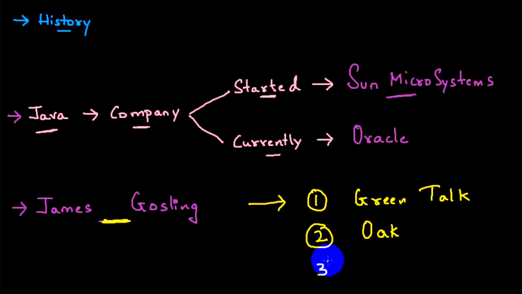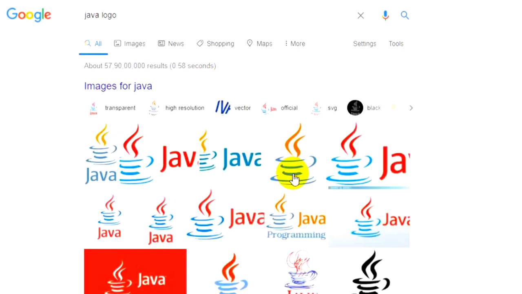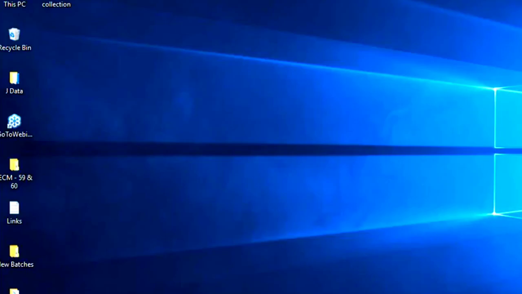Then after a lot of thinking, finally he gave the name Java. Why? Because Java is a coffee shop. Actually speaking, Java is a coffee shop, and James Gosling and his team used to hang out in a place called the Java coffee shop. So he dedicated the name Java to it. If you Google it, just look at the Java logo here. Can you see? It's a cup and saucer. So finally he gave the name Java, based on the coffee shop. That's the reason he gave the logo as a cup and saucer, because he dedicated the name to Java. Got the clarity, guys?